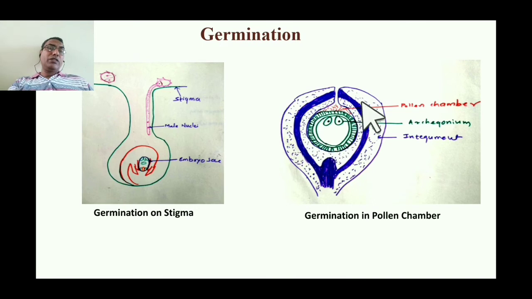The pollen grains are deposited directly on the ovule. There is no stigma here. Therefore there is a direct pollination, while in the angiosperm there is an indirect pollination. The second thing is that in gymnosperms the pollen grains germinate directly inside the ovule, while in angiosperms the pollen grains germinate on the stigma outside the ovule.